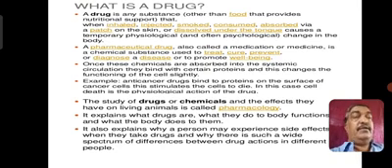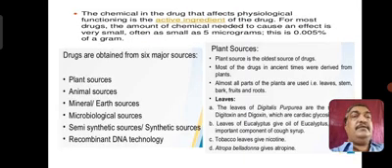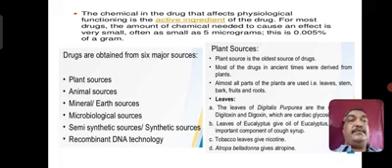Okay, so these are the slides which will help to understand the drug. Now, a small quantity, 0.005% of a gram, is sufficient to have an effect on the body by a particular drug. I want to make that statement: a small quantity of drug is sufficient to bring a lot of changes.